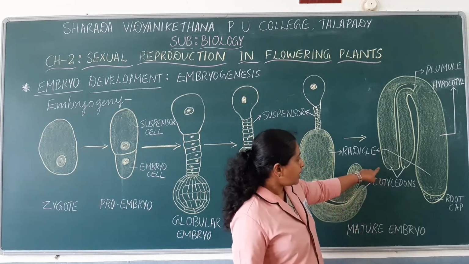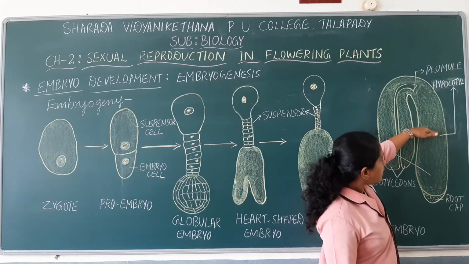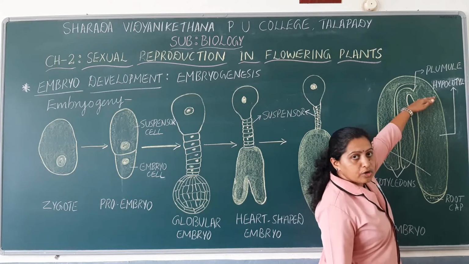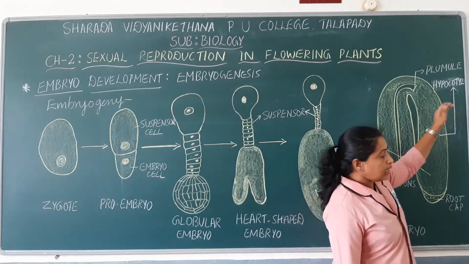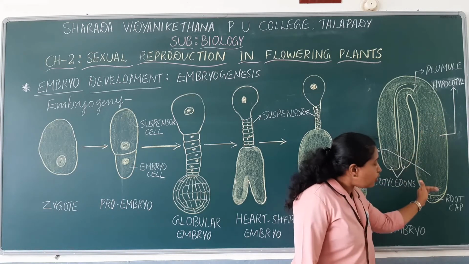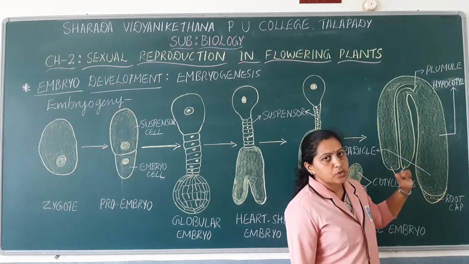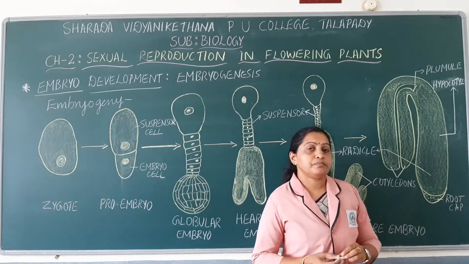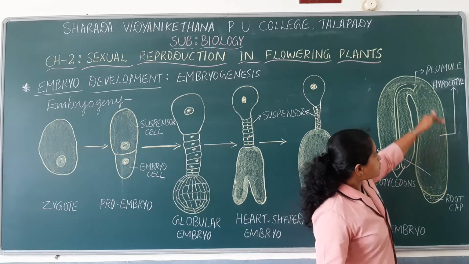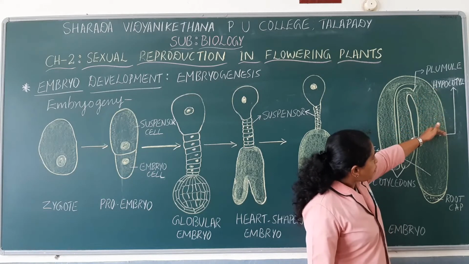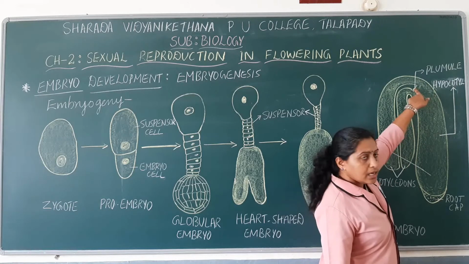The part of the embryonal axis above the point of attachment of the cotyledons is known as epicotyl, and the part of the embryonal axis below the point of attachment of the cotyledons is known as hypocotyl. So each embryonal axis has two parts, hypocotyl as well as epicotyl. Always, hypocotyl terminates with the radicle and epicotyl terminates with the plumule.